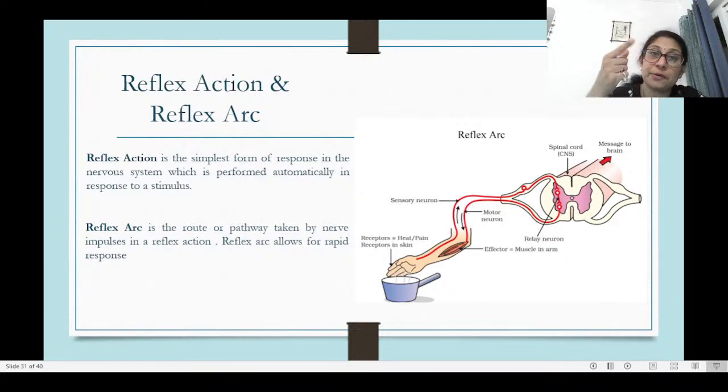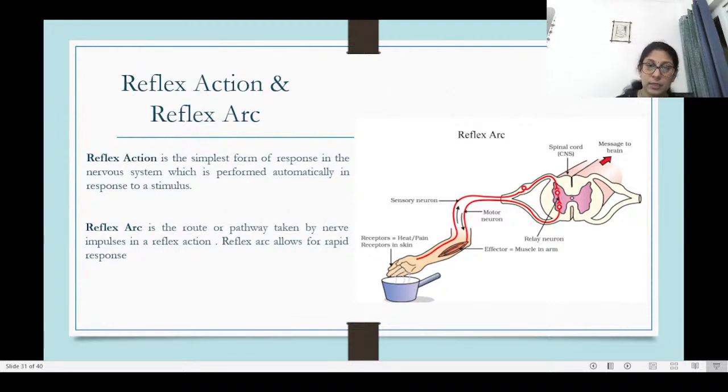Now, what is the difference between reflex action and reflex arc? Reflex arc is the pathway which is taken by the nerve impulse during the reflex action. So during reflex action, the nerve impulse does not go all the way to the brain. It takes a shortcut. It goes to the spinal cord, receives its response from there and comes back through the motor neuron using a shorter pathway. And that shorter pathway is the reflex arc. So if you have to define, then reflex arc is a route or a pathway taken by the nerve impulse in a reflex reaction. Reflex arc allows for more rapid response.